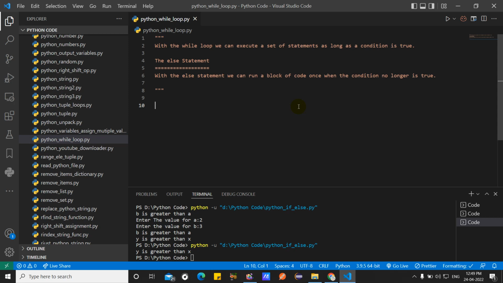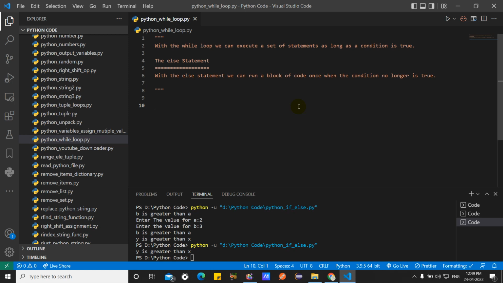So what is a while loop? What is the first thing we should know about loops? If a single statement needs to be executed more than once, and you need to execute it without a while loop, there are many difficulties.